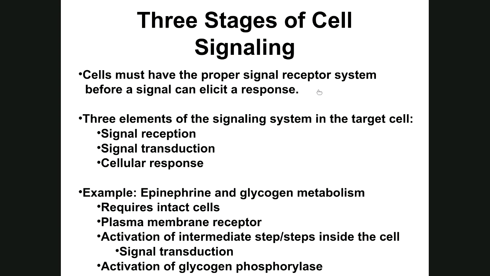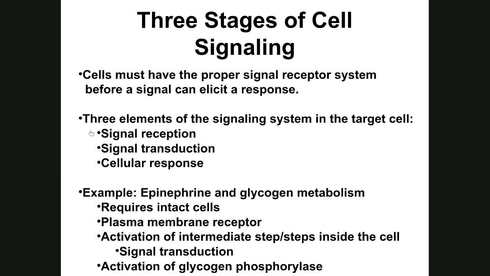Again, the messenger molecule, or signal molecule, is made for a specific cell. So it says there are three elements of the signaling system in the target cell. The target cell is the one that the messenger molecule is meant to affect. First, signal recognition: the messenger molecule was made to bind to a specific protein for that target cell.